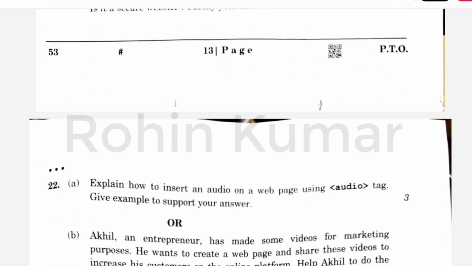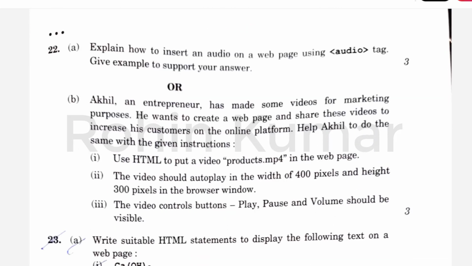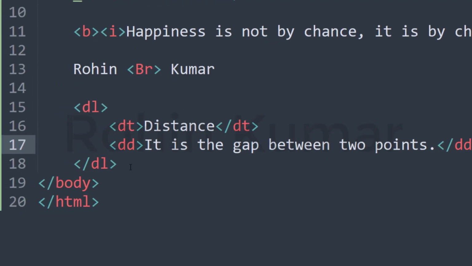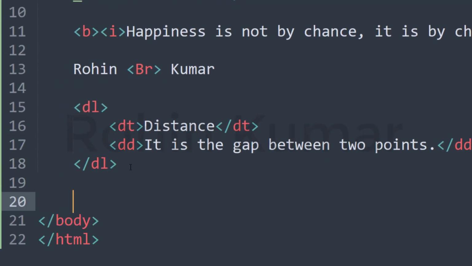And the next question is, explain how to insert an audio on a web page using the audio tag. Give an example to support your answer. So for this we will write code displaying how to write the audio tag.